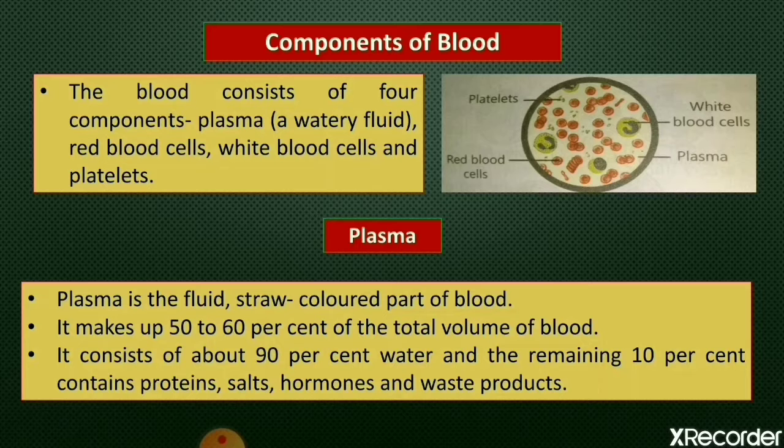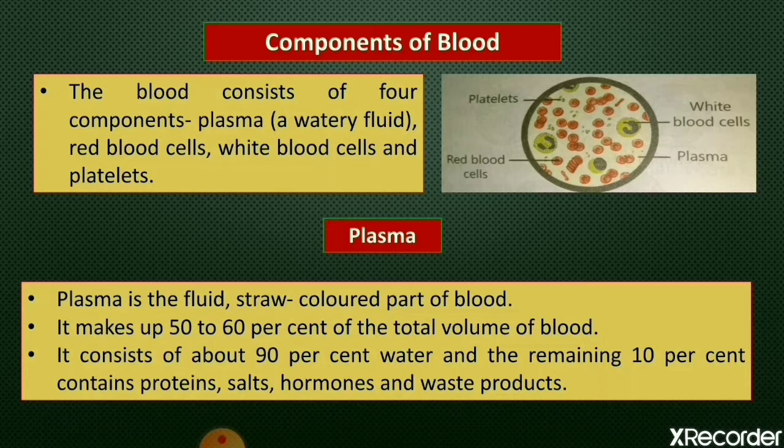So we can say that blood is a liquid called plasma with red blood cells, white blood cells, and platelets floating in it. And the blood is able to transport various substances in the body due to the presence of different components in it. So first of all, we will see plasma.